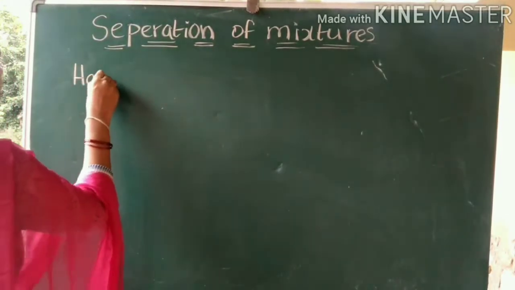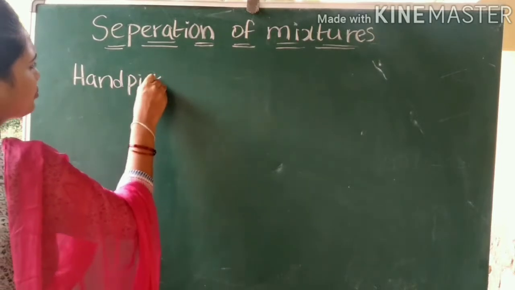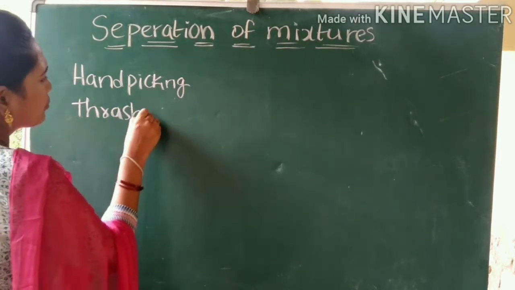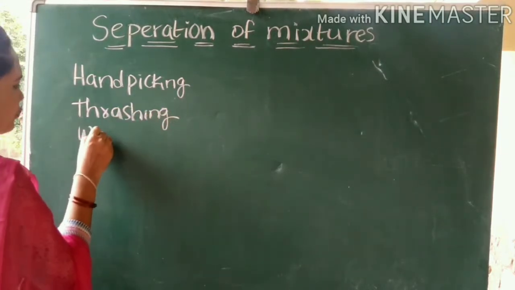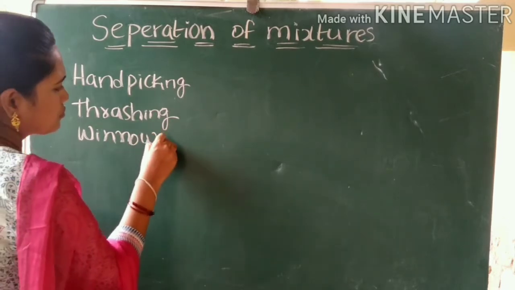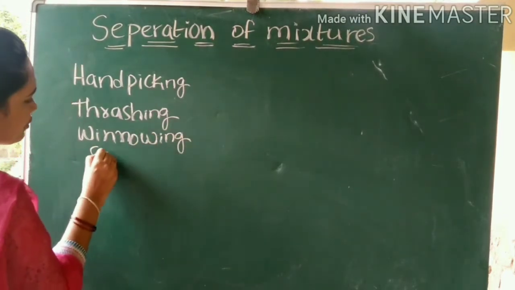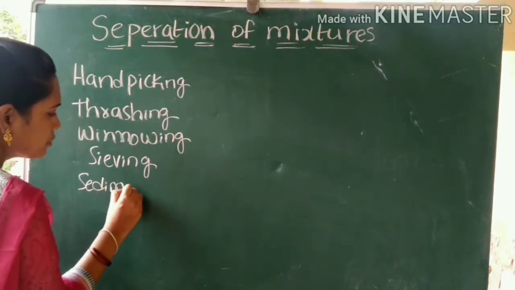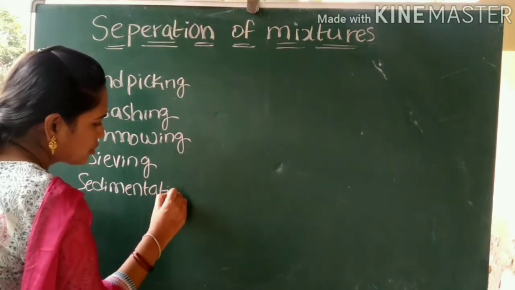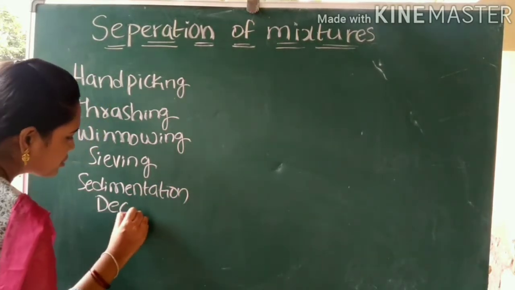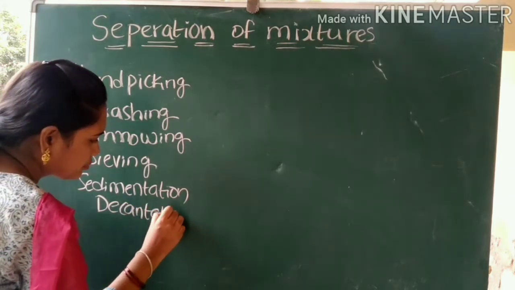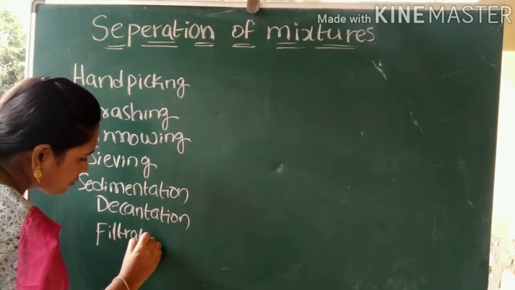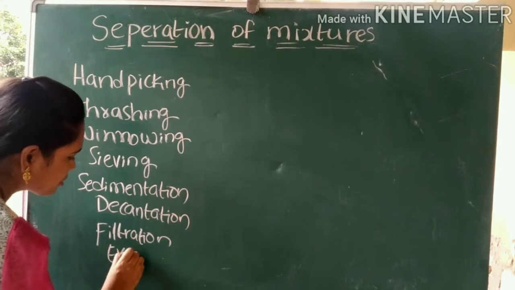Hand picking method, thrashing, winnowing, sieving, sedimentation and decantation, filtration and evaporation.